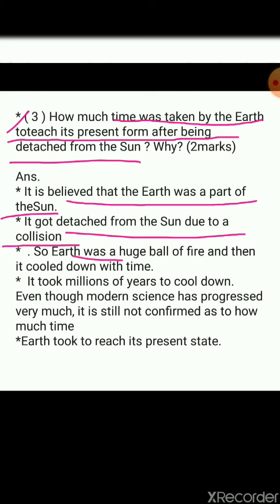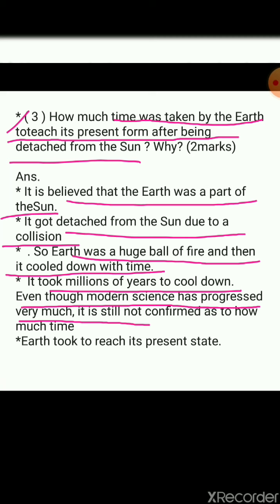So the earth was a huge fireball, and it cooled down with time. It took millions of years to cool down. Even though modern science has progressed very much, it is still not confirmed how much time the earth took to reach its present state.